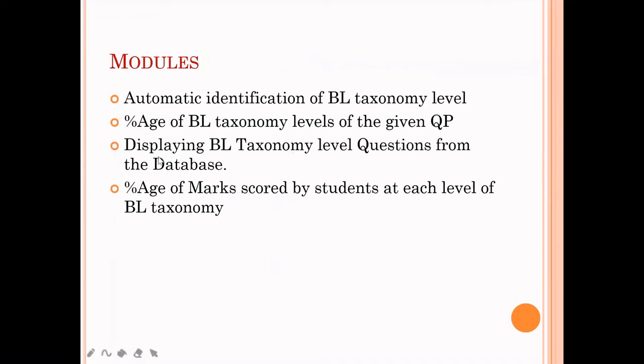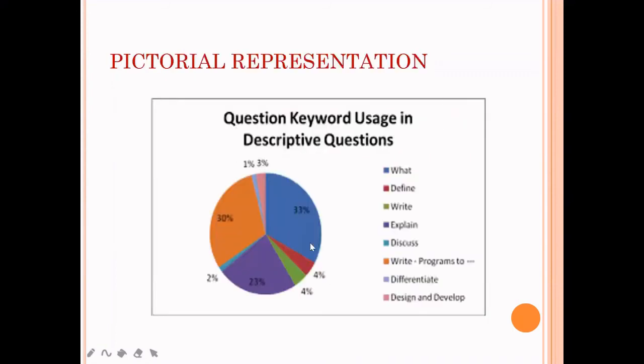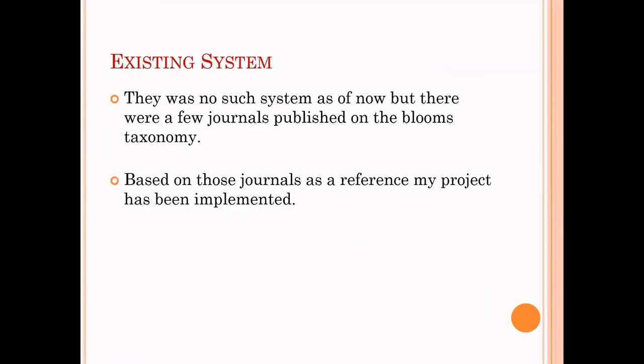The third module is displaying the Bloom's taxonomy level questions from the database. If any questions match the database, it will display those questions. Fourth module, percentage of marks scored by the student at each level. After knowing these scenarios, it will also display the percentage for the student. At 33%, the student is capable of attempting what kind of questions more when compared to define. So it gives the percentage. Even the percentage will also be displayed.